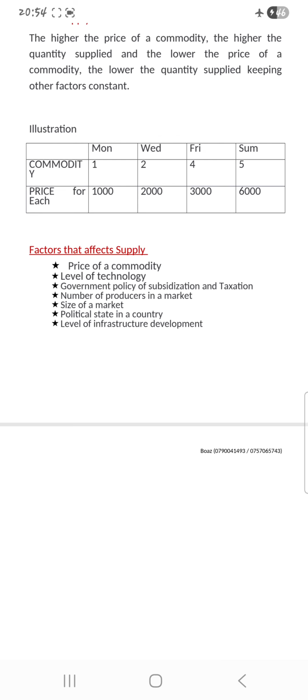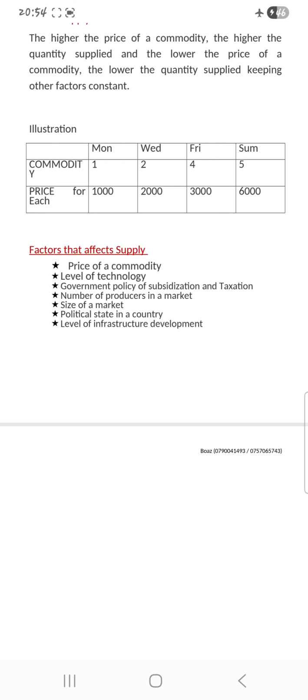On Monday, the price of each commodity was 1,000, and the supplier supplied 1 because he or she knows they are going to get low profits.